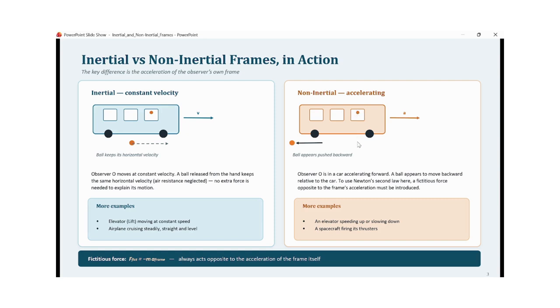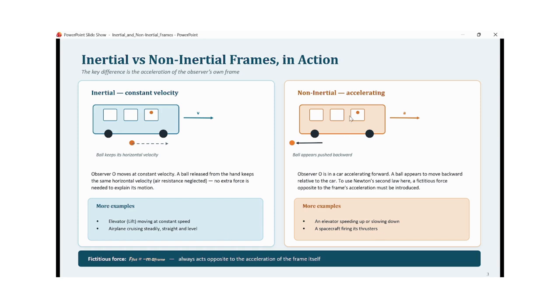Then in this case, the ball will move backwards, and its acceleration will be equal in magnitude to that of the car, but the direction is opposite. This is because of the acceleration of the frame itself. An elevator speeding up or slowing down is an example of a non-inertial frame of reference. Another example is a spacecraft firing its thrusters.